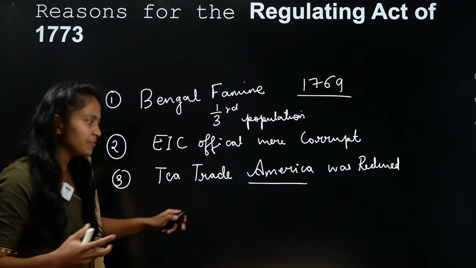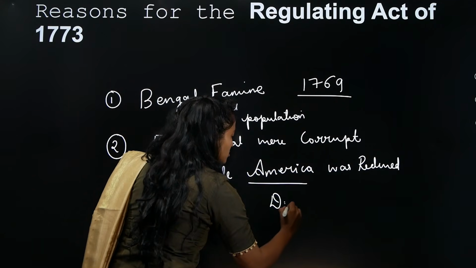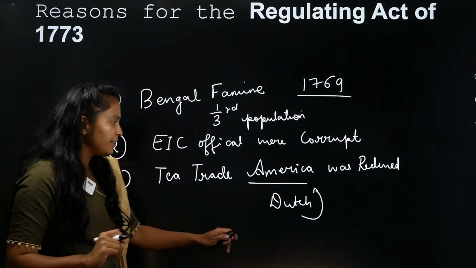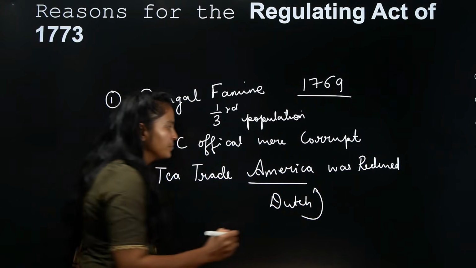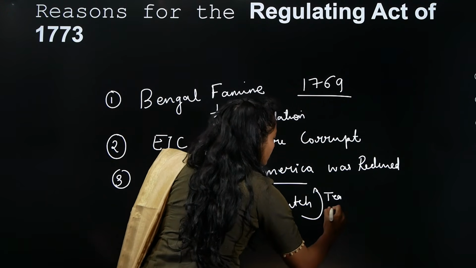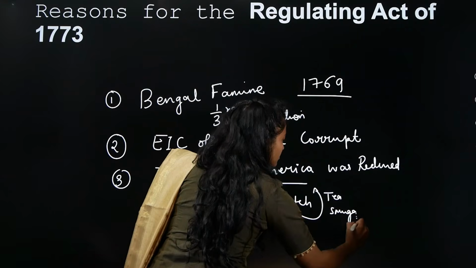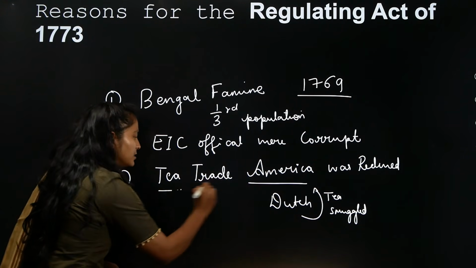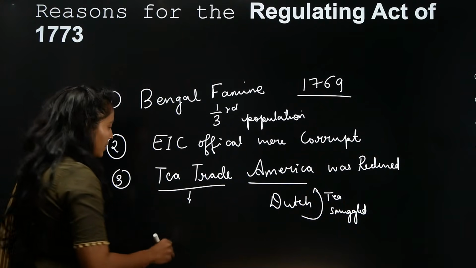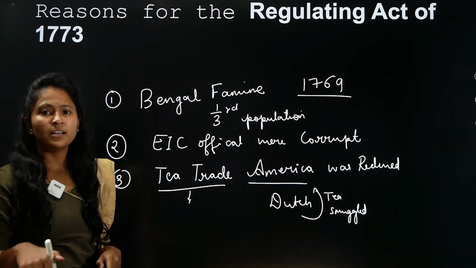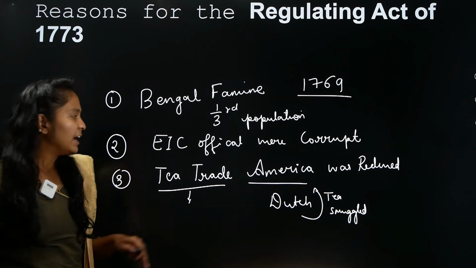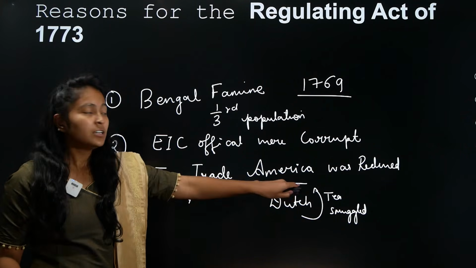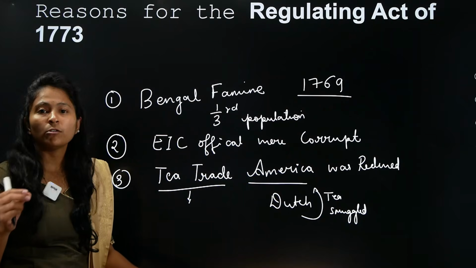After some time, what happened here is the Dutch were able to do some kind of smuggling and give tea to Americans. That is, tea was basically smuggled and they were able to give it to America. And because of that, the tea that was there in the factories of the British East India Company stayed in the factories itself and was getting destroyed. So because the tea trade with America got reduced, they were not able to get a lot of profit.